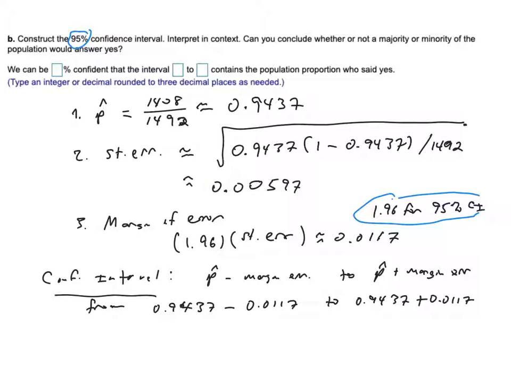So those are the two ends of the confidence interval. Let me do those calculations real quick. And I have from 0.932, and here I do have my 3 decimal places, to 0.955. And so those are the numbers that will go into my boxes up there.